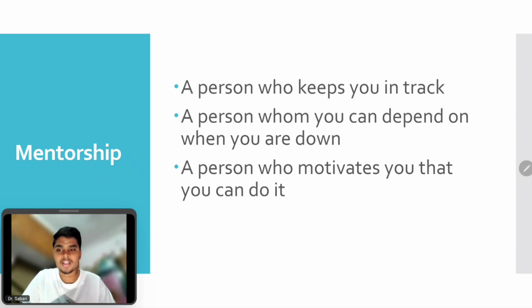Who can be a mentor? It could be anyone. Obviously, our parents are mentors, but there should be an additional mentor who is medically relevant to you, right? It could be your coaching class faculty. It could be your college faculty, medical college faculty. It could be your senior who has passed the NEET-PG or INICET exam with flying colors, who can really give you some motivation and tips on how to prepare, right? Preferably an elder person than you, not a person of your same age who is preparing with you. Preferably a person who is elder than you, right?